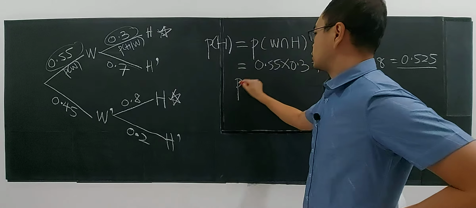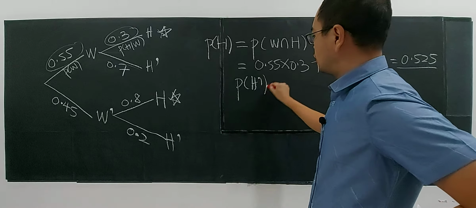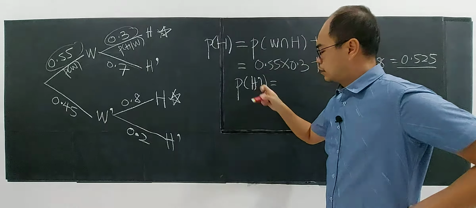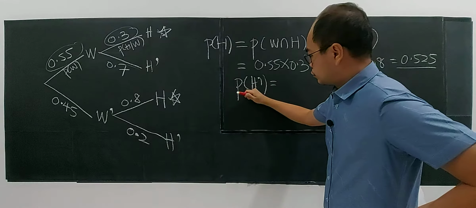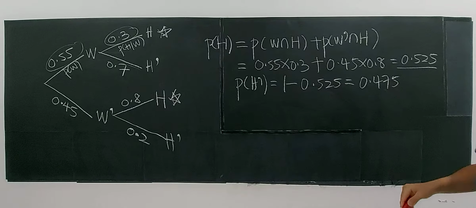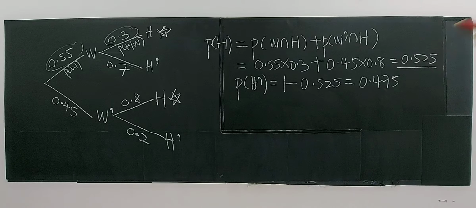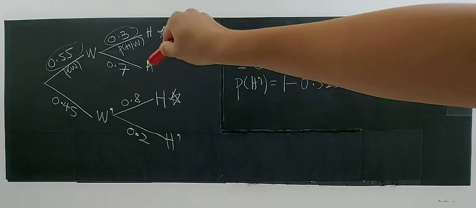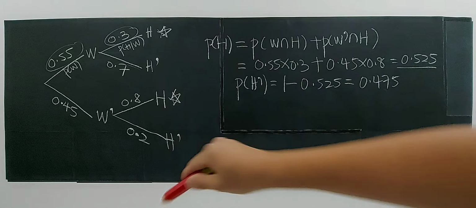Definitely, if it is not hit the straight drive on the particular hole, it will be 1 minus with the complement, right? It's a complement event. Either you hit the straight drive or you're not, so you can just calculate, which is 0.475. So the total of these two must be 1, because if you add up all this, you are getting 1, right?